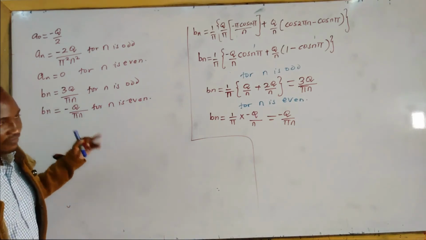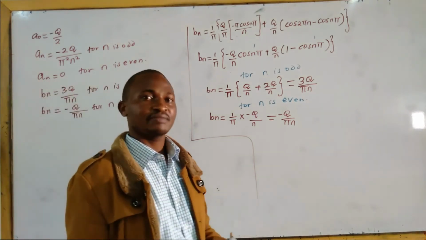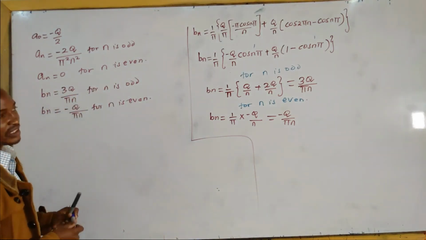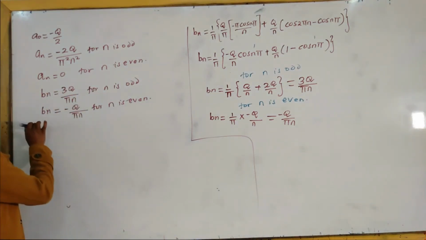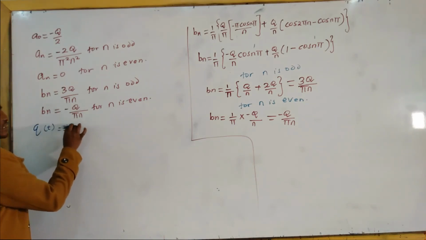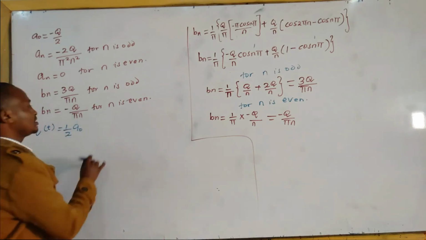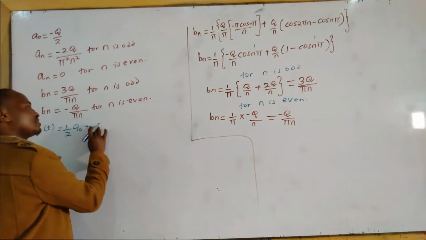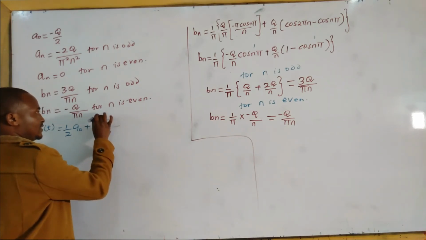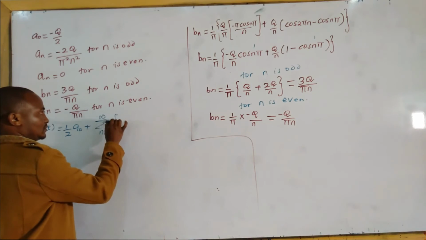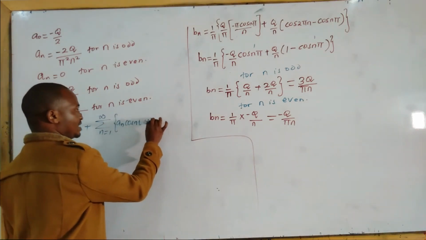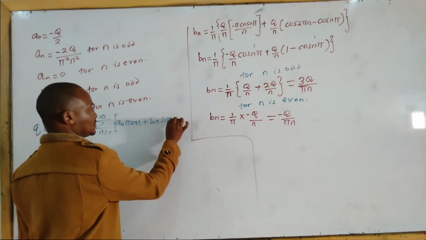We now bring everything together in our Fourier series expansion. Because we know the Fourier series expansion tells us that a function q of t will be equal to half a naught plus the sum from n equals 1 to infinity of an cos nt plus bn sin nt.